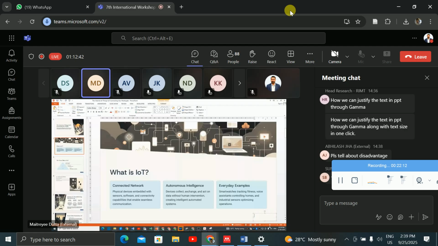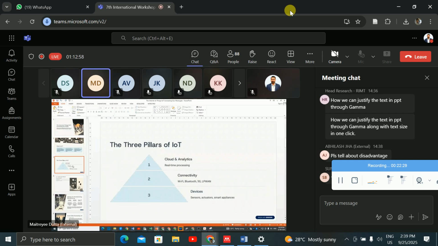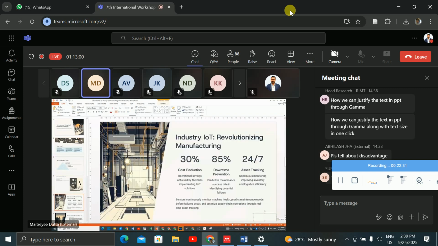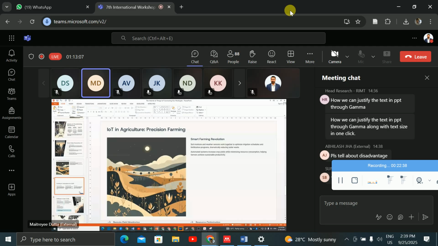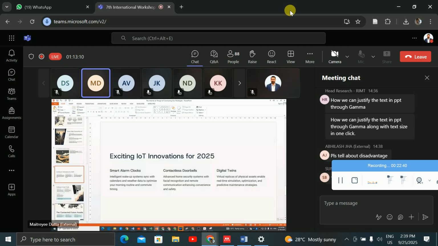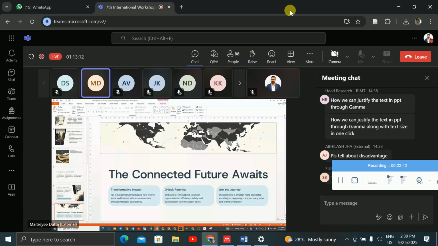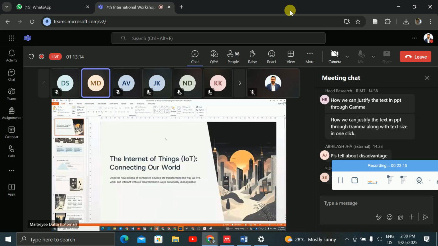Now for the next slides, you don't have to do it again and again. You can click on it, Control C, and then Control V, Control V, Control V, right? Wherever you want, just press Control V, and exactly at that position it will be filled up, right? So this way you can create a beautiful presentation with the help of the Gamma tool.